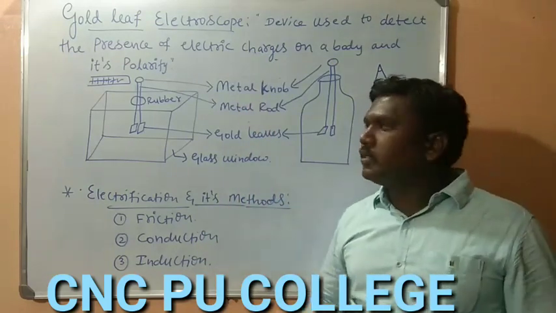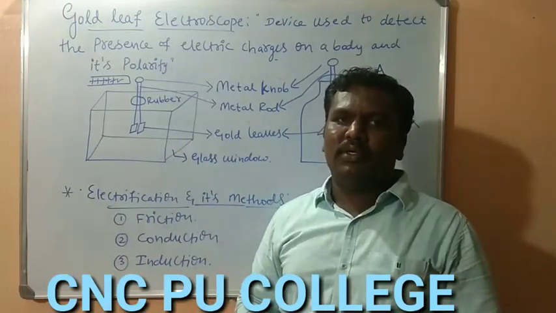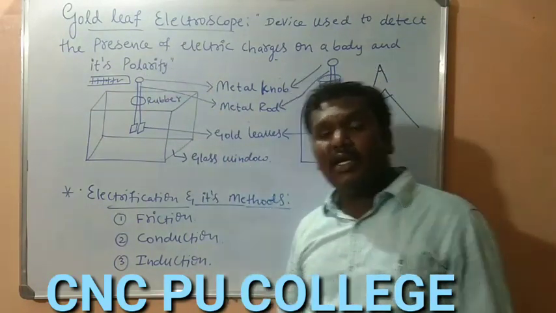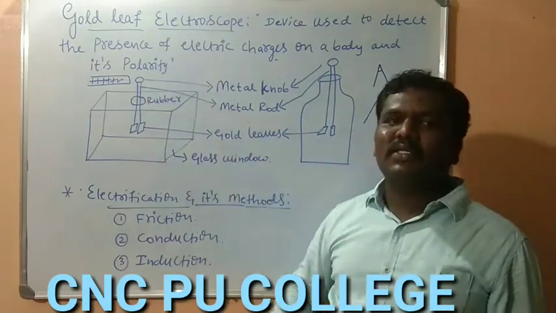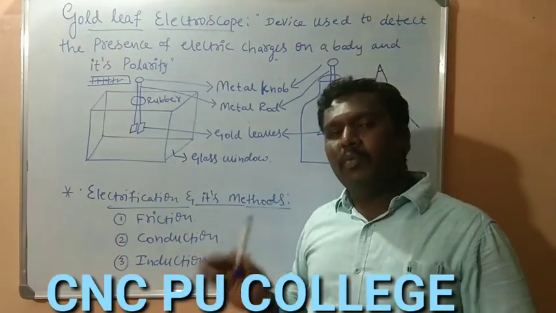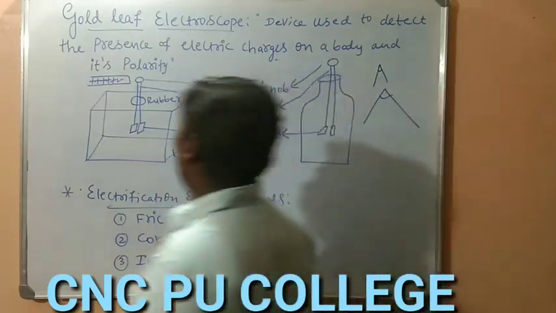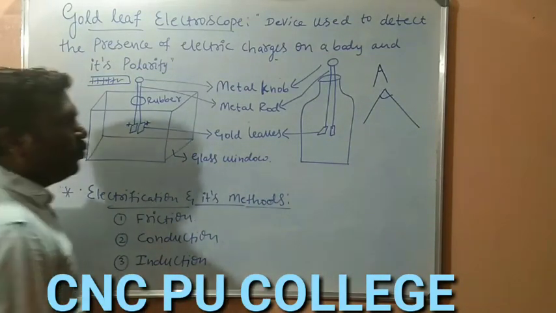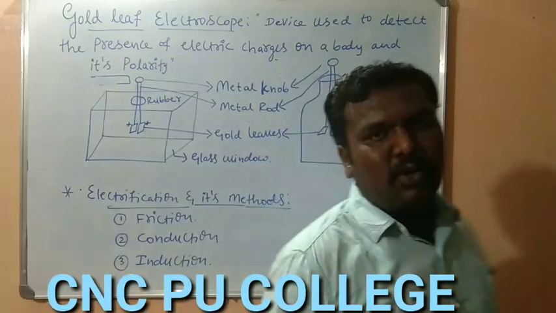If there were no charges on that body, then gold leaves will remain as it is. They won't diverge. Now the question arises, how can we identify the polarity? For identifying the polarity of the charged body, we have to consider the charged electroscope. To find out the polarity, we must initially know the charge of the electroscope. So let us just consider we have a positively charged electroscope with us. Now we are bringing one more body in contact with the metallic knob.